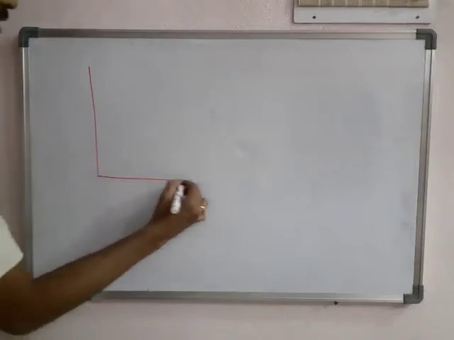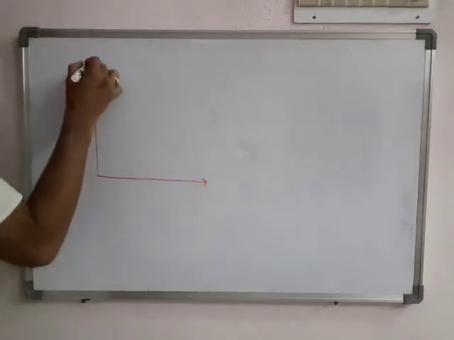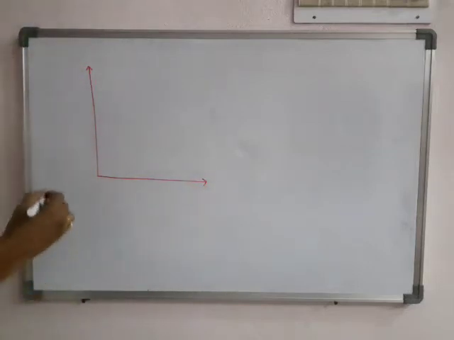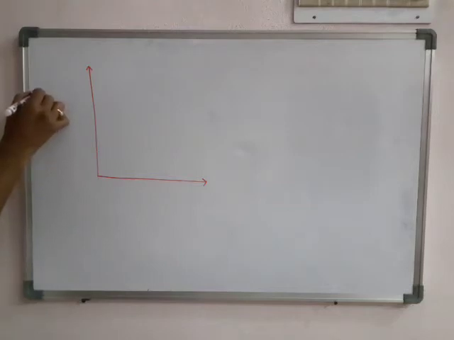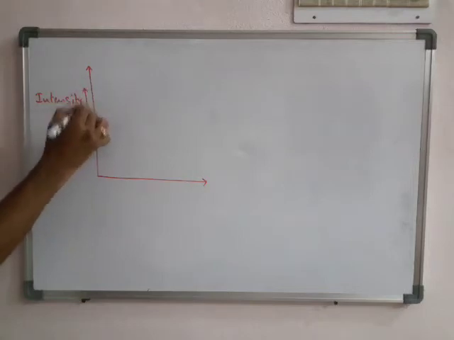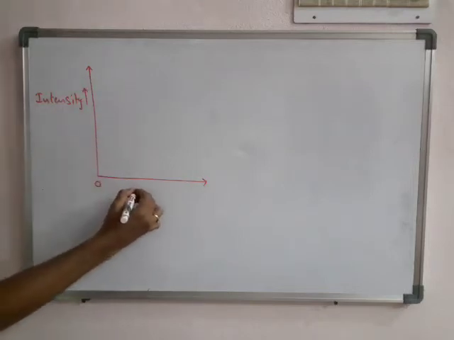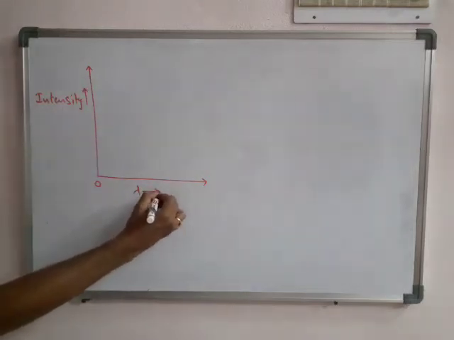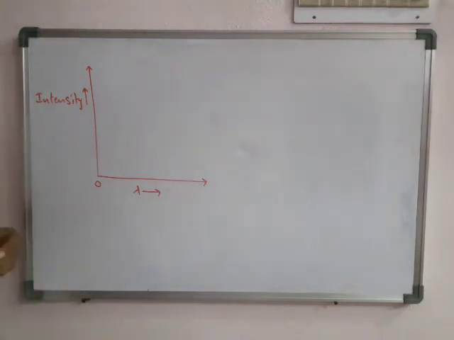This is a very important one. Here on the y-axis take intensity, and on the x-axis wavelength. We know that wavelength is lambda.